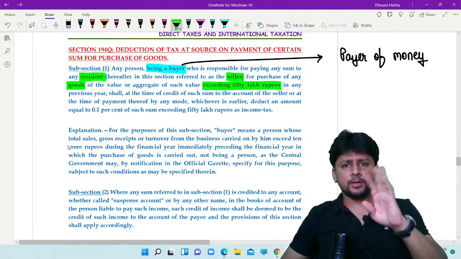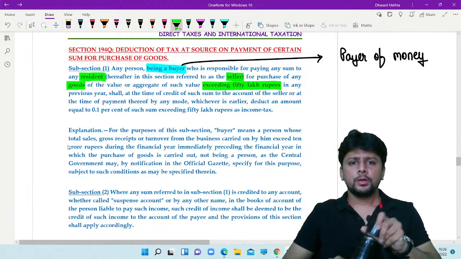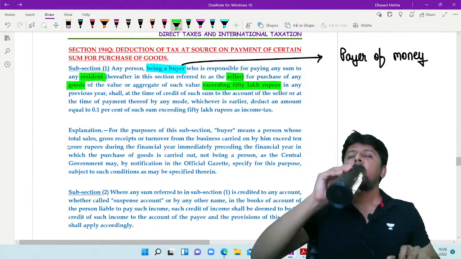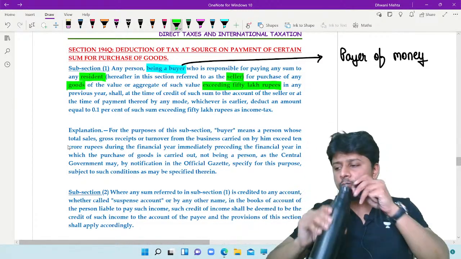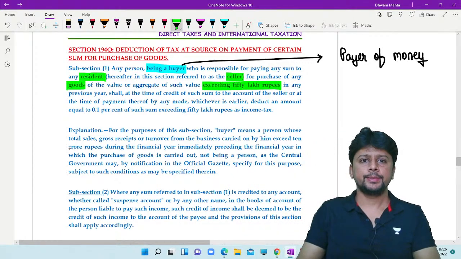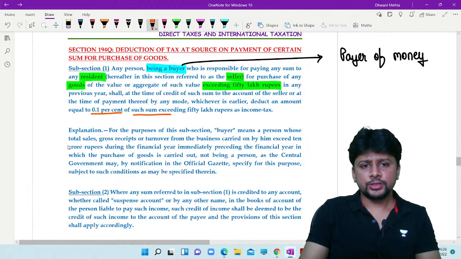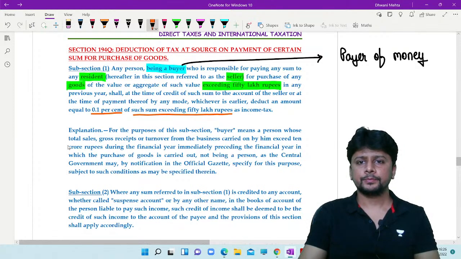By any mode you make a payment or when you credit the account of the seller, deduct an amount equal to 0.1% of such sum exceeding 50 lakh rupees as income tax.